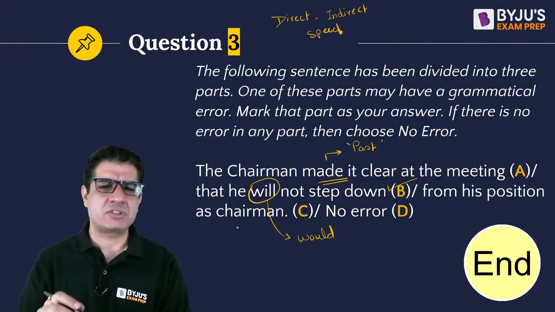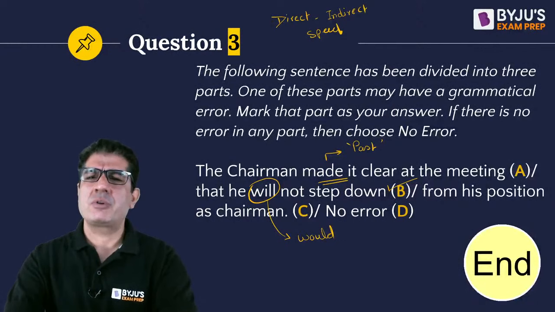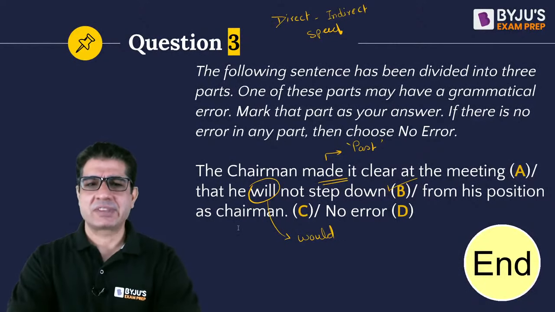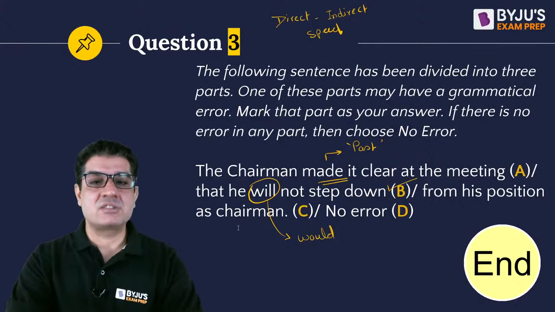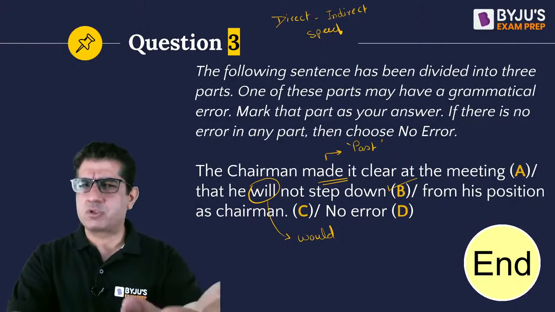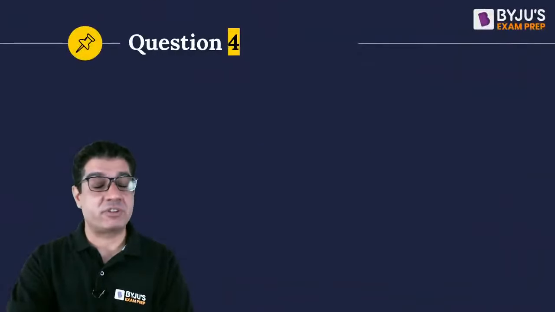So that's question number 3 for you. I used these 3 questions as warm-up questions. There is no negative marking, but there is one very important bit, which I will come to pretty soon. Go ahead and look at this particular question.